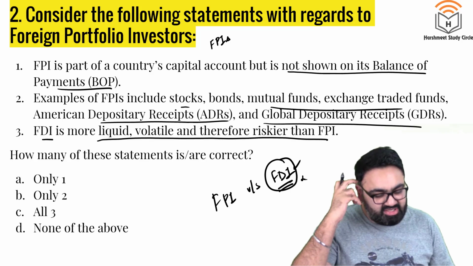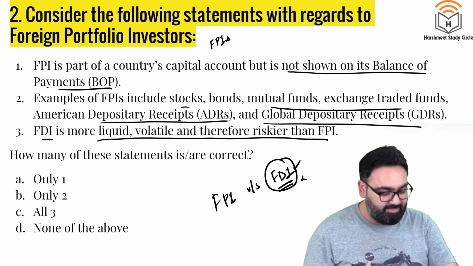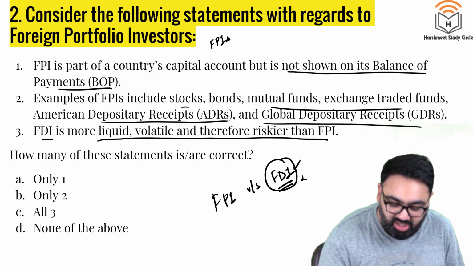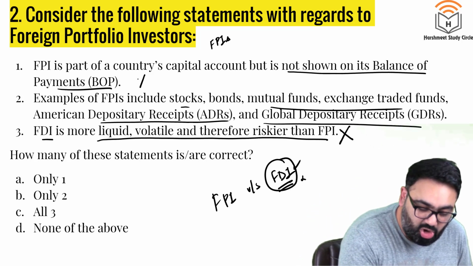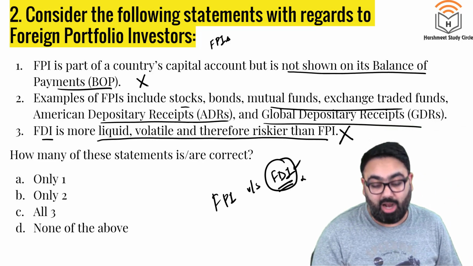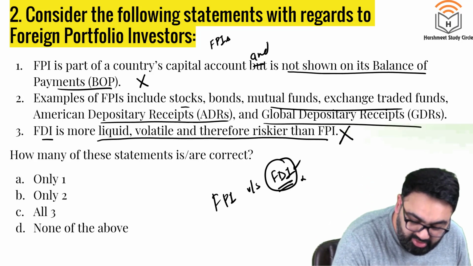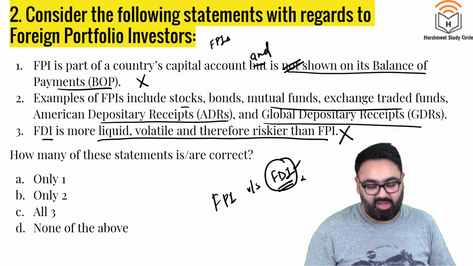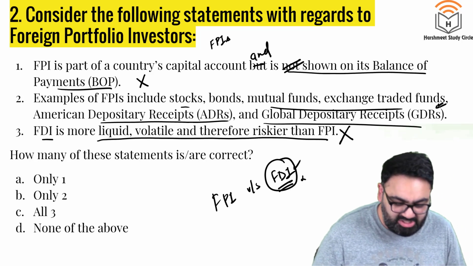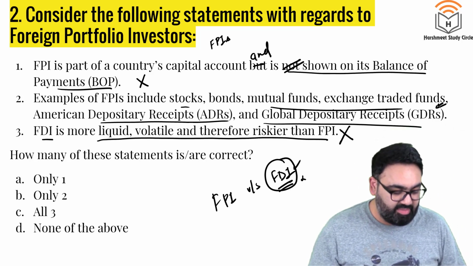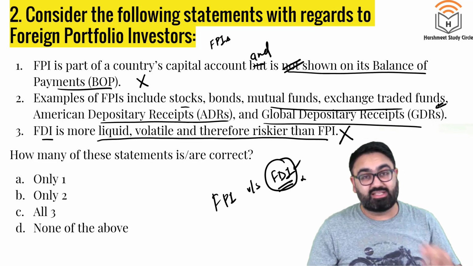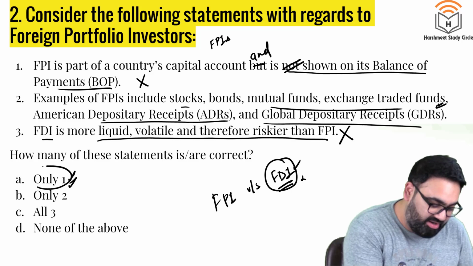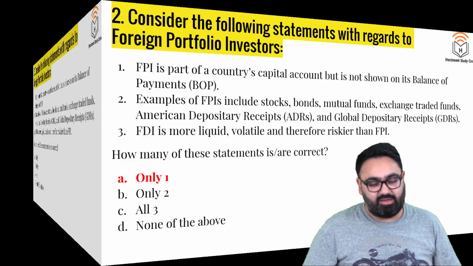FPI is foreign money invested into a stock market, mutual funds. It can be withdrawn overnight. Whenever they think there is trouble, they will just take the money out. So third is wrong. First is also wrong. It is a part of our capital account and is shown in our balance of payment as well. In the balance of payment account, you do see FPIs as well. Second is correct. These are the examples: stock, bonds, mutual fund, etc. The money coming in from foreign investors into these categories is termed as FPI. The answer thus is A. Only one of the three is correct here.